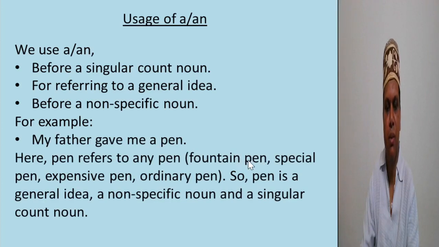It may be a fountain pen, special pen, expensive pen, or an ordinary pen. So pen here is a general idea. It is also a non-specific noun and a singular count noun, because a pen is a singular count noun. We have to learn these three rules or positions.